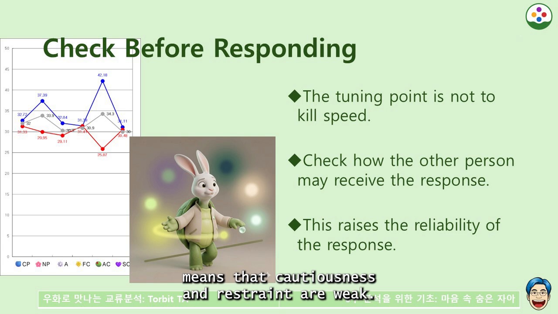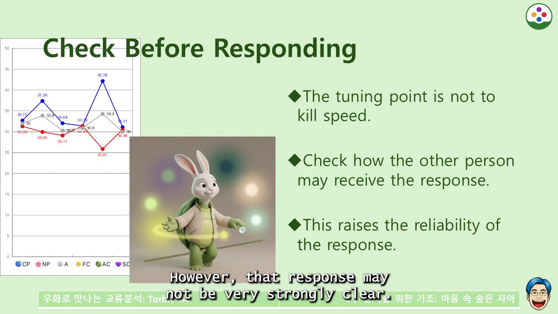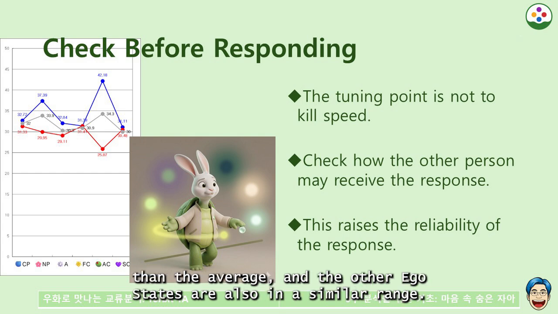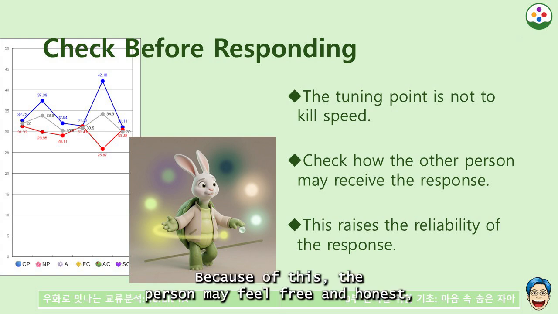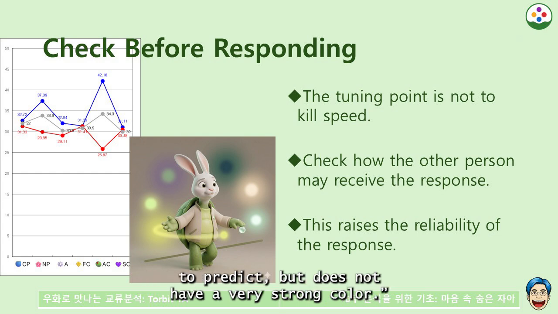Low AC means that cautiousness and restraint are weak. Because of this, responses may come out relatively immediately. However, that response may not be very strongly clear. This is because FC and SC are also only slightly higher than the average, and the other ego states are also in a similar range. Because of this, the person may feel free and honest, but people around them may feel this person is a little difficult to predict, but does not have a very strong color.